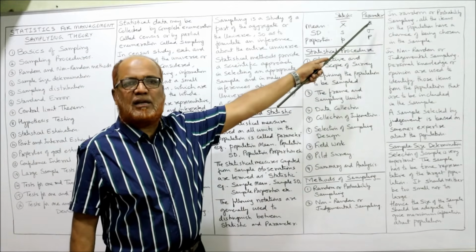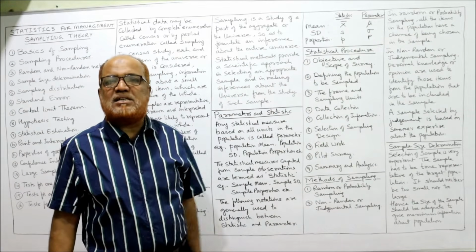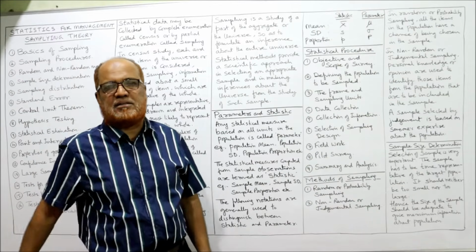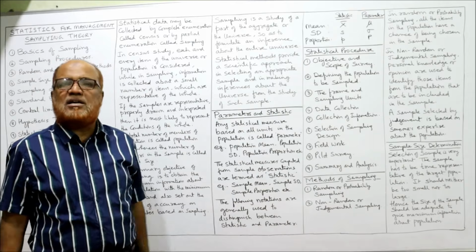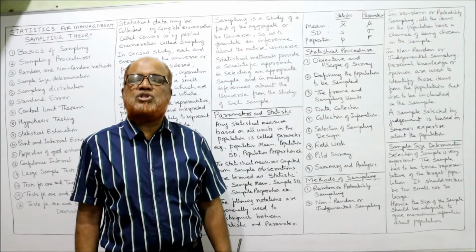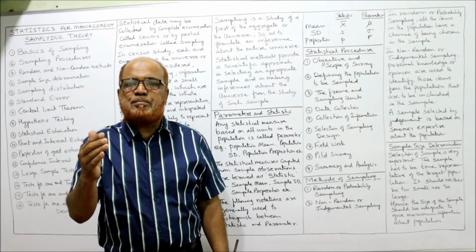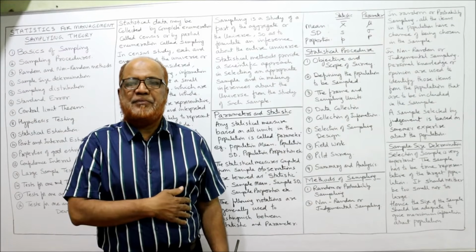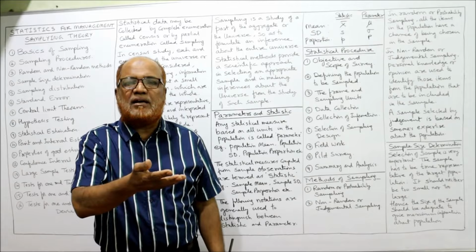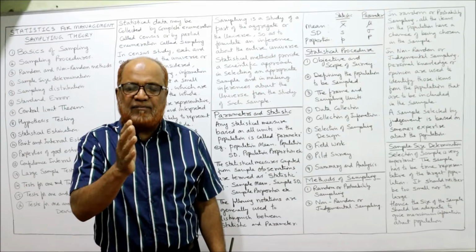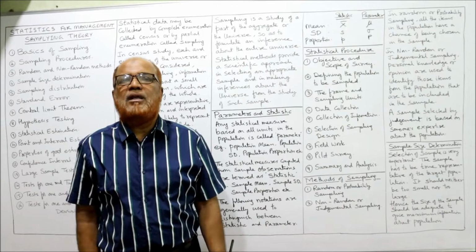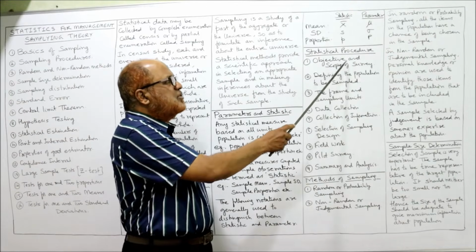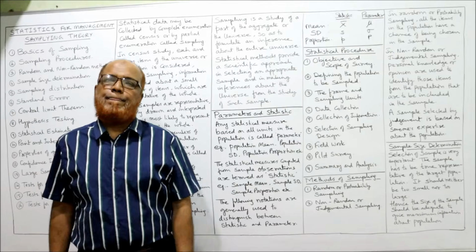Parameters are the statistical measures of the population and statistics are the statistical measures of the sample. That's it. Next comes statistical procedure. Procedure means the steps to be applied when conducting sampling. If we are applying the scientific method of sampling, what are the steps? The first step is objective and scope of survey.